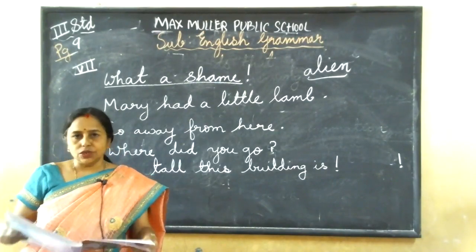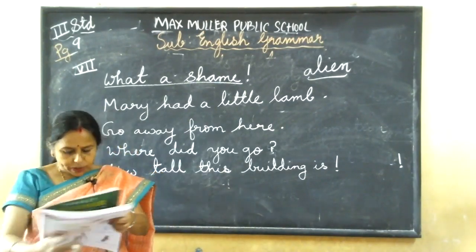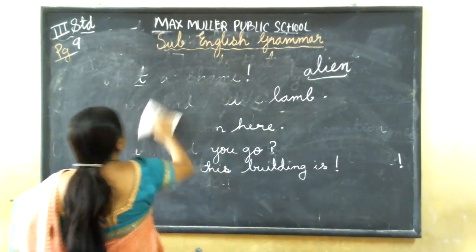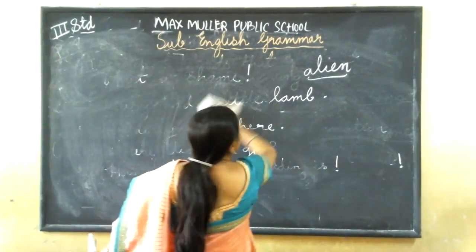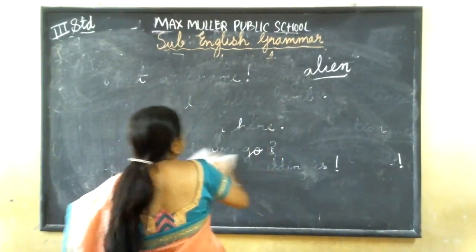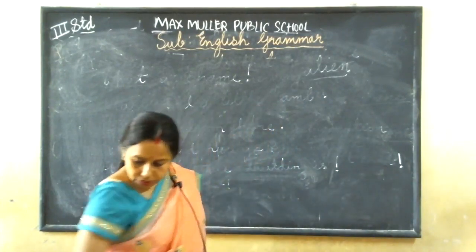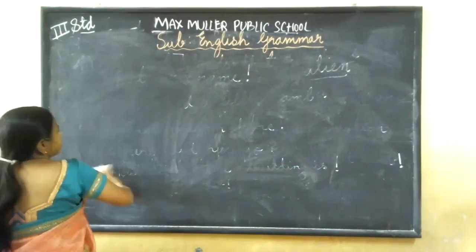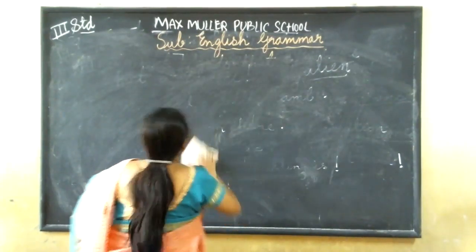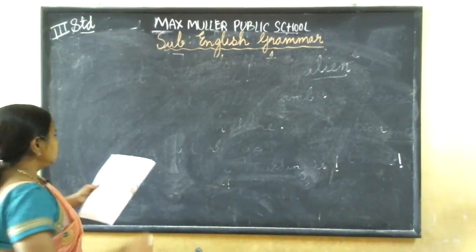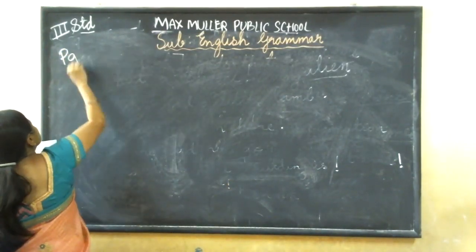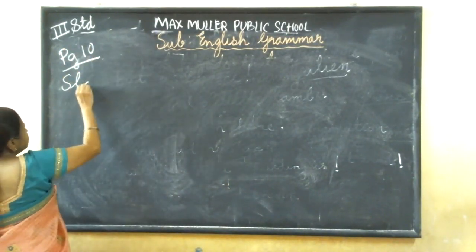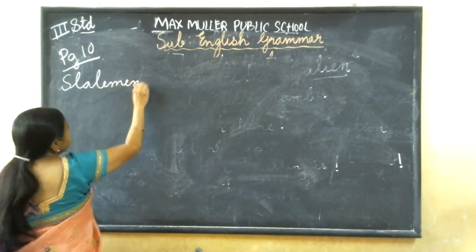So, a short conversation, one man and two aliens. Now, next page, page number 10, you see, children. First one, they gave statement.